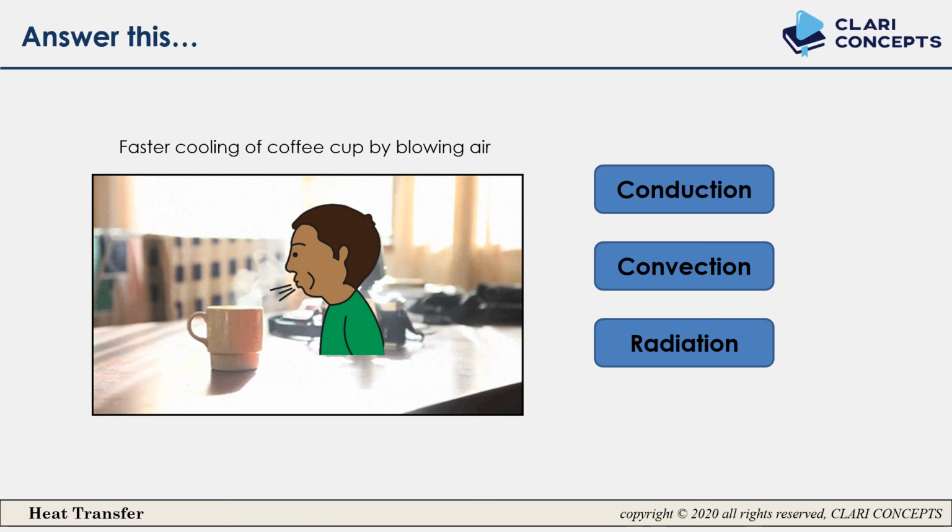But here you are blowing air onto the cup. So is that conduction, convection or radiation? Is that conduction? No, it is convection. Earlier also it was convection only, but here it is a forced convection. You are blowing air, right? So that is forced convection.